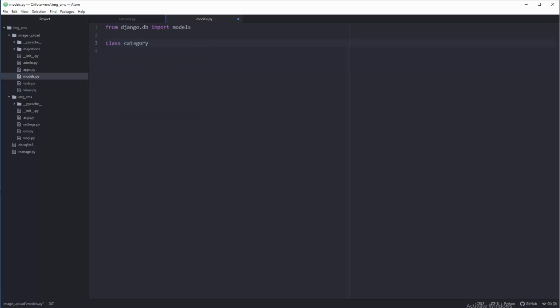So these things right here will actually be tables in a database, and database is SQLite tree file. It's like emulation of big system. So category, and now because we have this line, we can totally safely here type models.Model. And now we're gonna target rows, columns in that table, because all tables need to have rows for entries and columns will be, well, dedicated data types. So don't worry about theory so much, you're gonna understand through practice a lot.